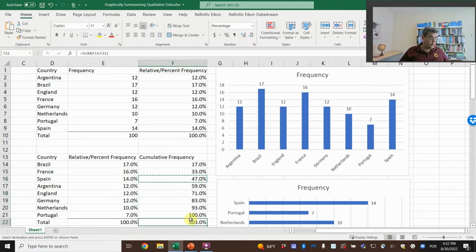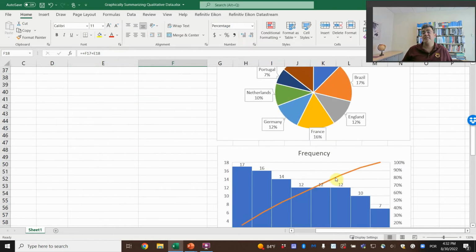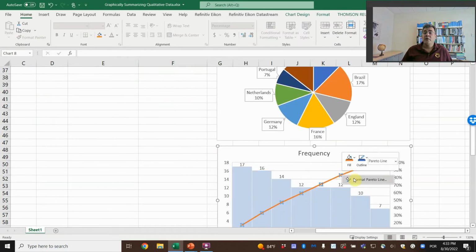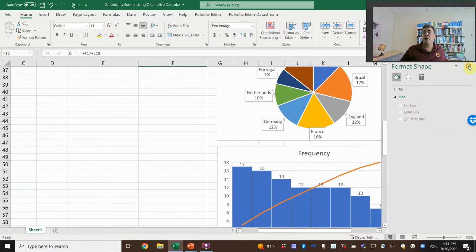everything here, and then the total doesn't make sense anymore. See how hard it is to do that. So it is not friendly. That is why the Pareto chart is so good. And if we can add these numbers, format Pareto line, no, we cannot add them because that doesn't make sense either.